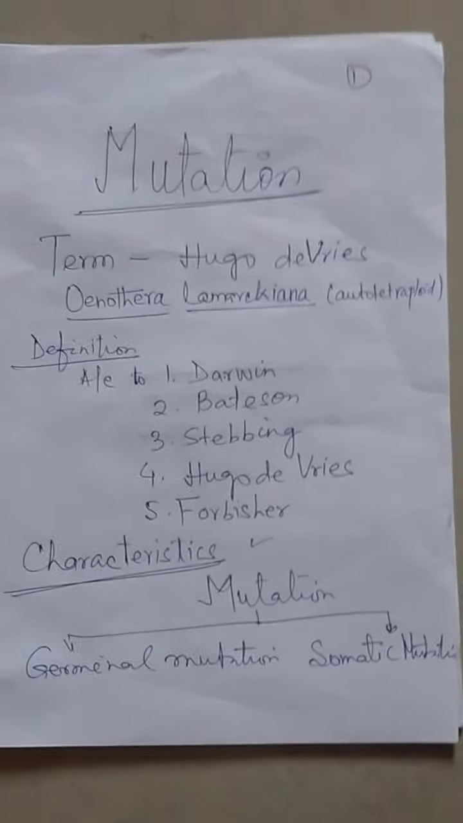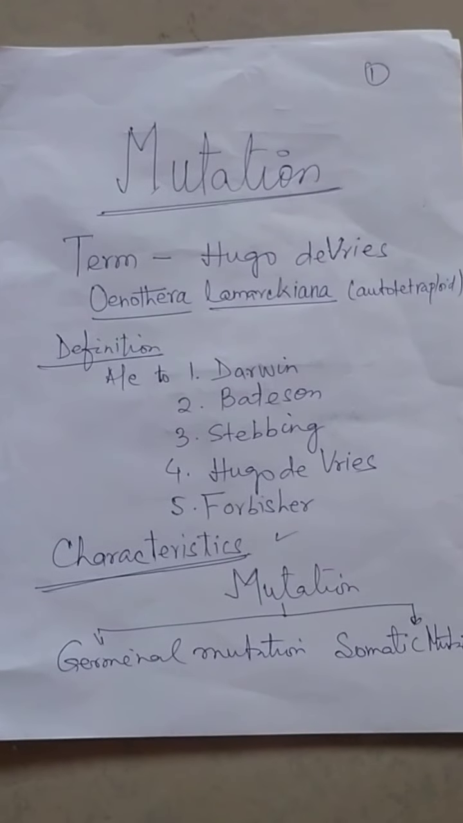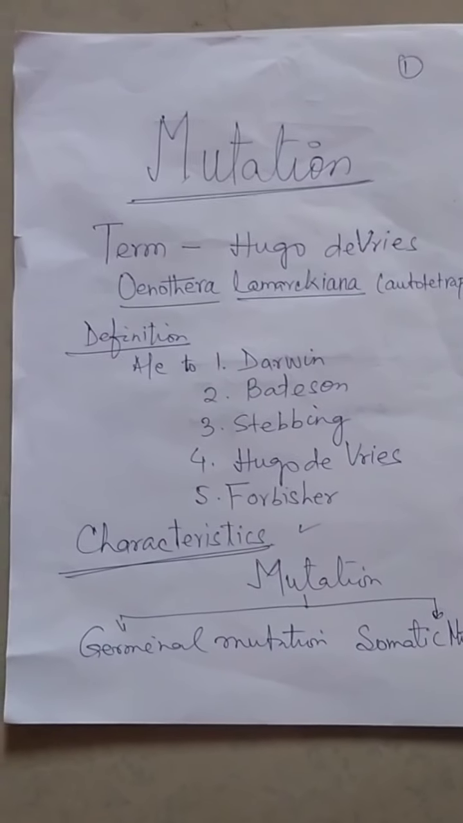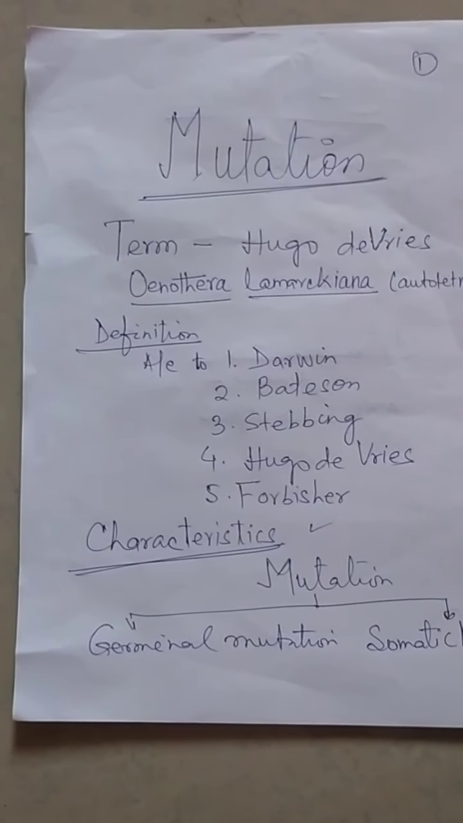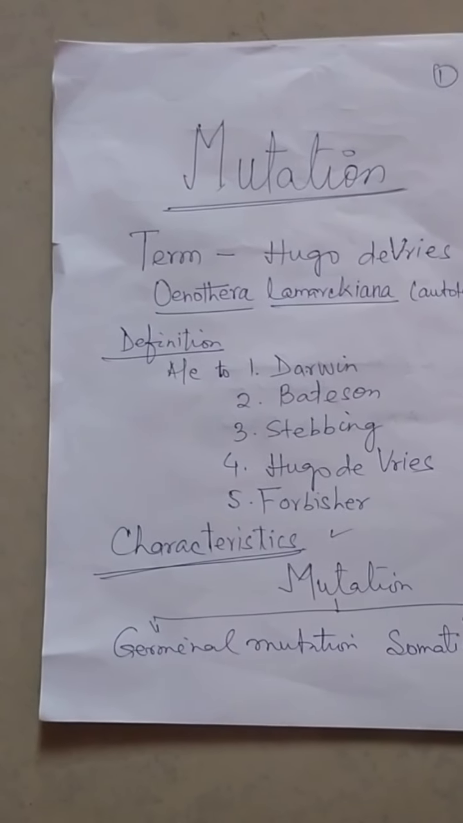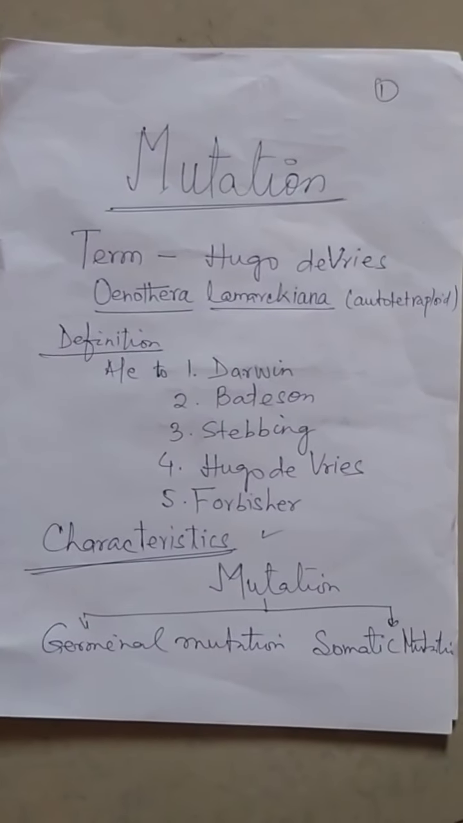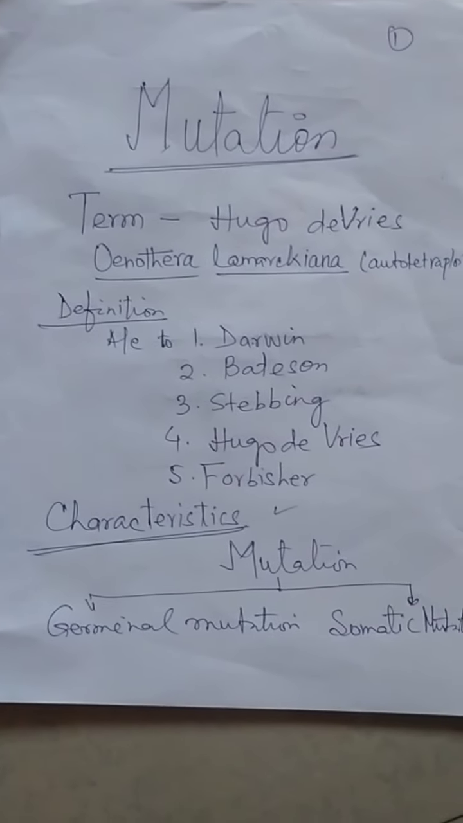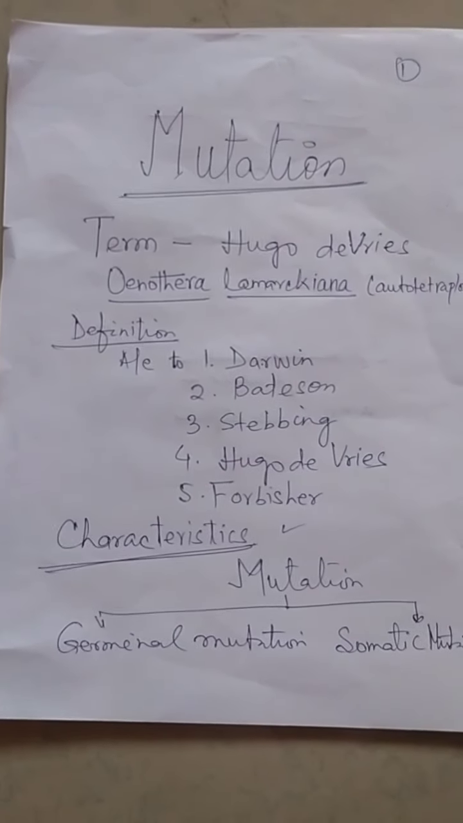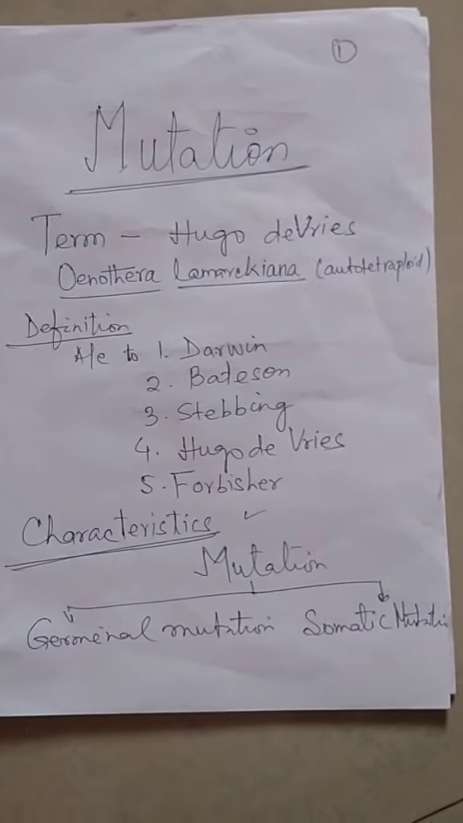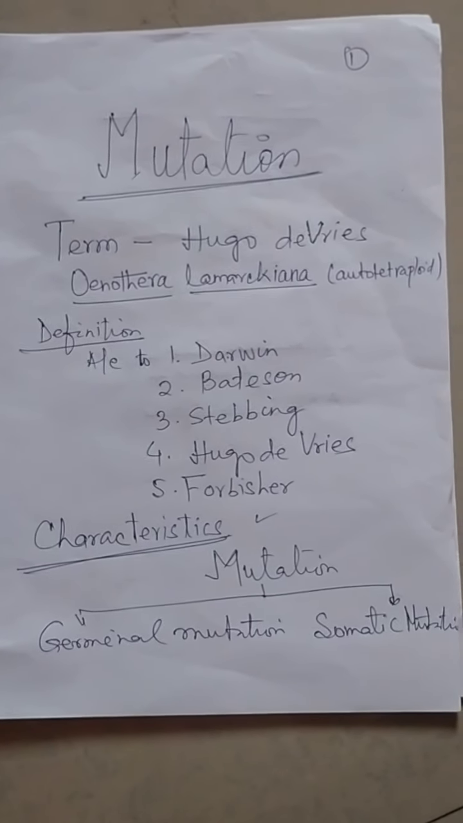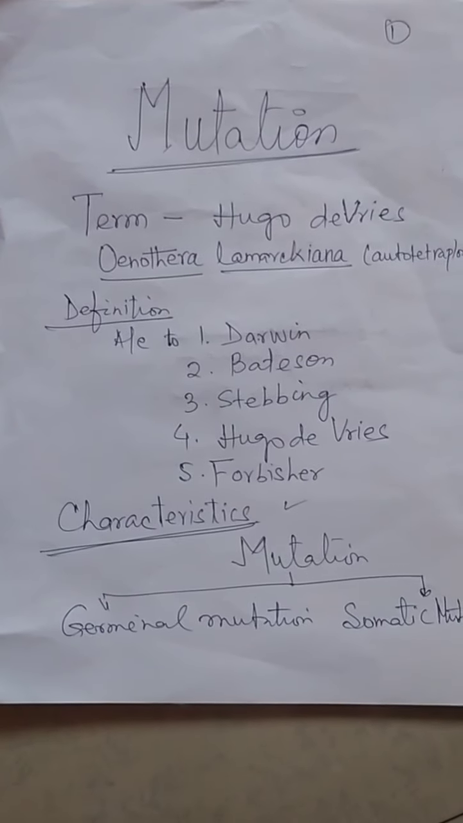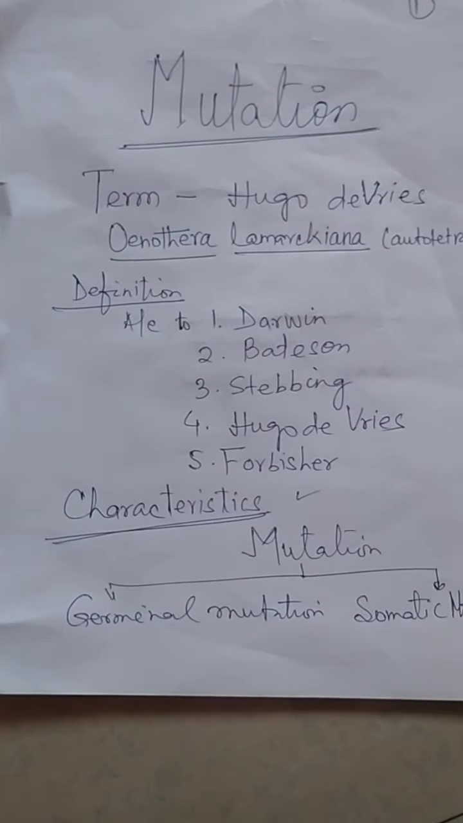Role of mutation. Number 1, mutation is the ultimate source of all genetic variation and it provides the raw material for evolution. Number 2, mutation leads to genetic variation with the mixing of alleles. Mutation provides a raw material for organisms to evolve and adapt to different environmental conditions, or they change according to the environmental condition.